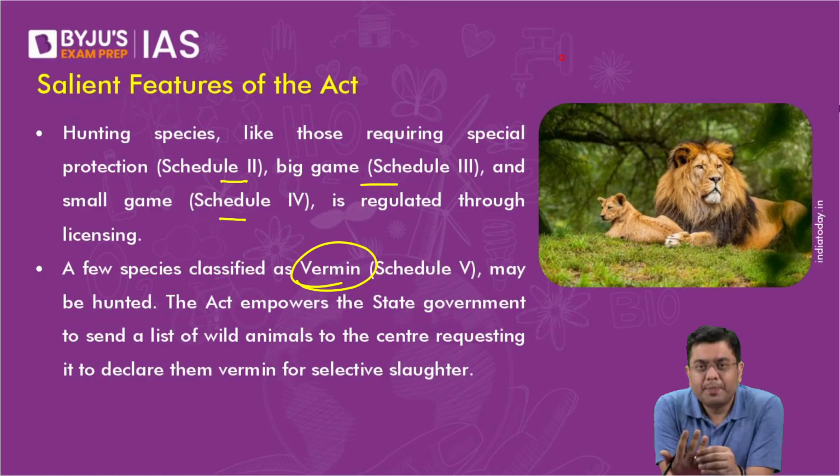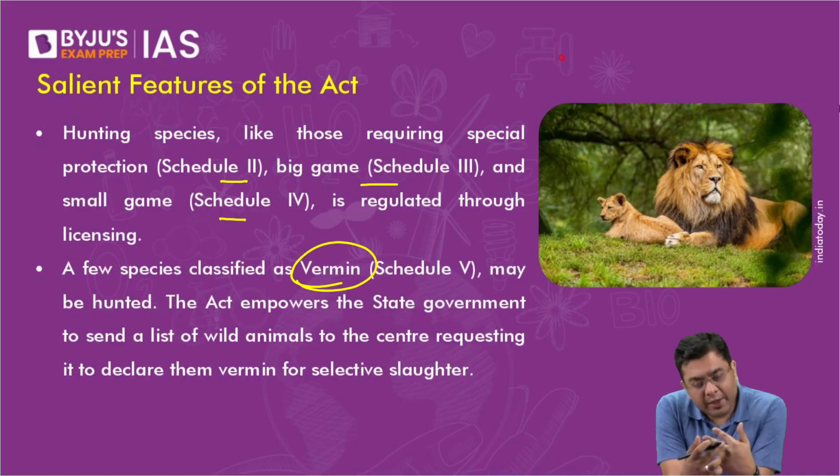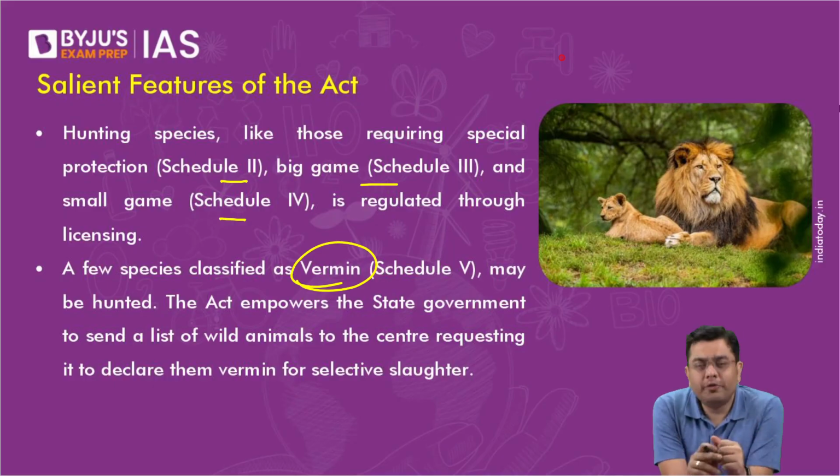Now, in that case, can they straight away hunt or straight away kill those? No, that is not allowed. So, what can the farmers do? They request the state government. The state government and the wildlife wardens and the chief conservator of forest in the state will write to the center. The center, after consultation, will then declare a species to be a vermin. And that means only for a designated period and only in a designated area, you can then go for a controlled killing of these species which are causing nuisances. Other than that, you cannot hunt the species.